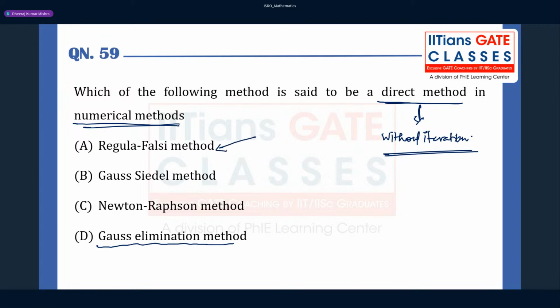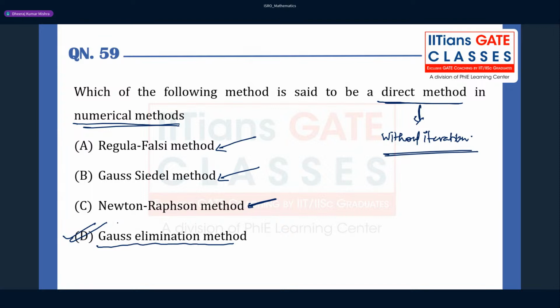So in regula falsi, there is an iteration involved until the root becomes very close to the expected one, right? And Newton-Raphson also has iteration involved, right? So the answer for this question is the Gauss elimination method.